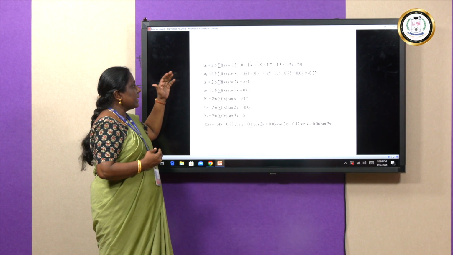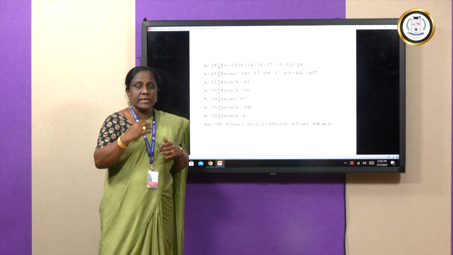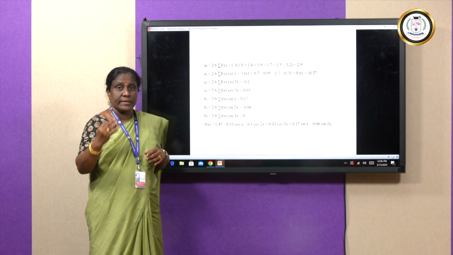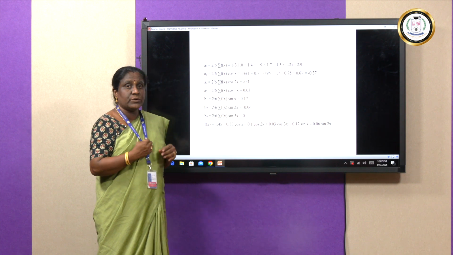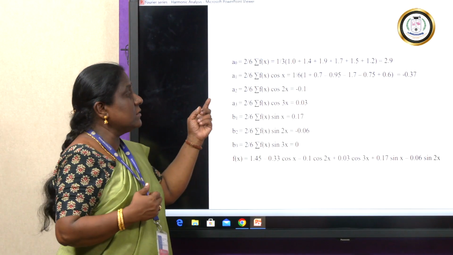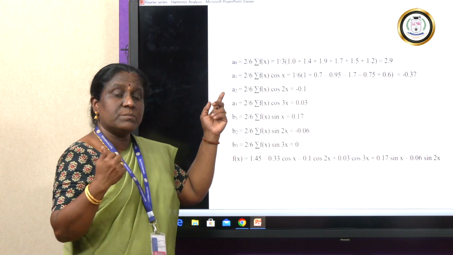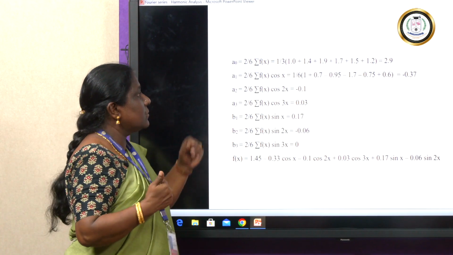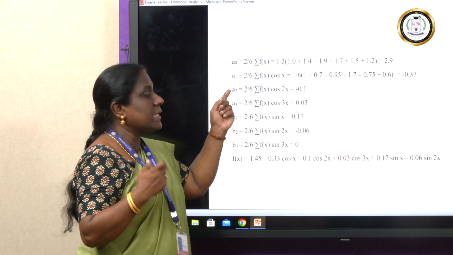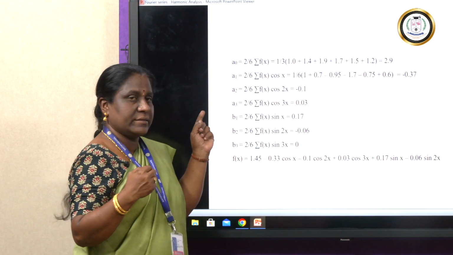Then, now we are going to calculate all the An's. Here, I need A1, A2, A3 up to 3 harmonics. Therefore, I am going to consider only the cosine functions for doing this. So, A1 is 2 times the mean value of y into cos x, which is sigma y cos x by 6.